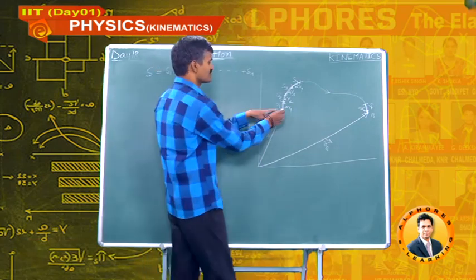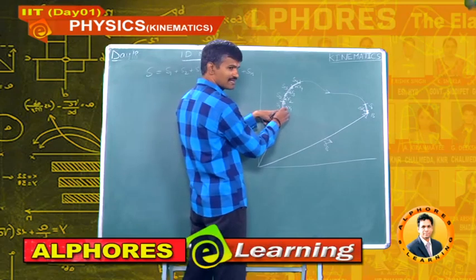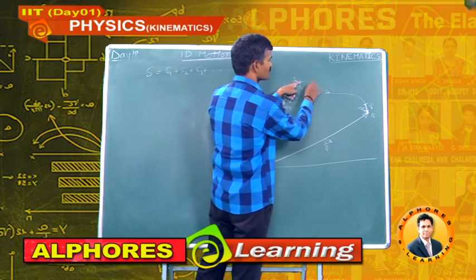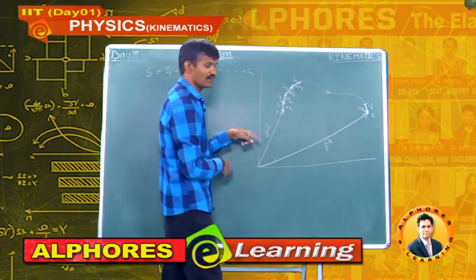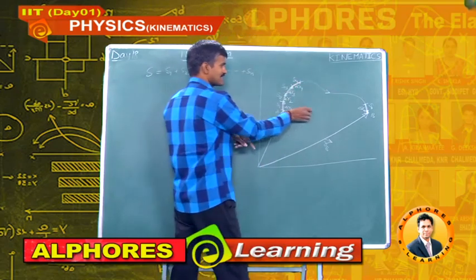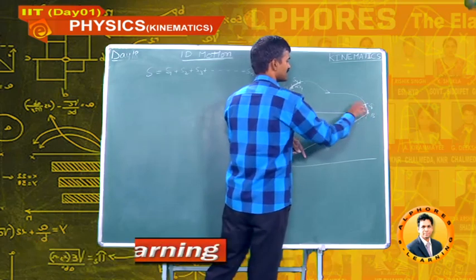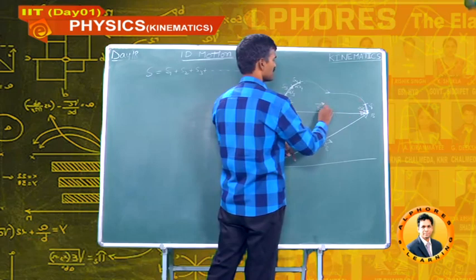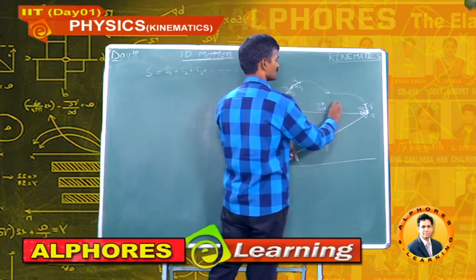So this is the first vector, its tail is here, tail-head and so on. From the first tail to the last head, this is the resultant displacement, S bar or simply delta R bar.